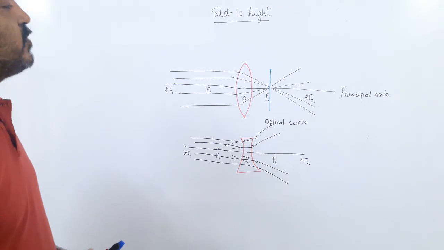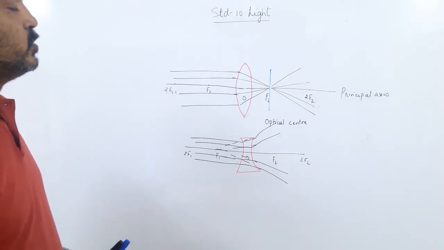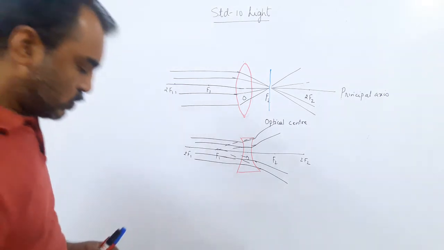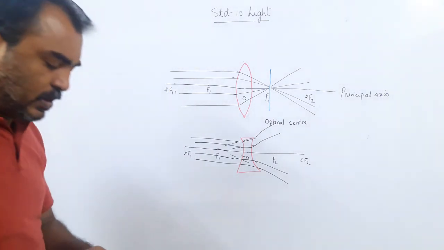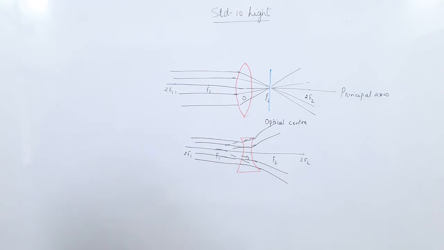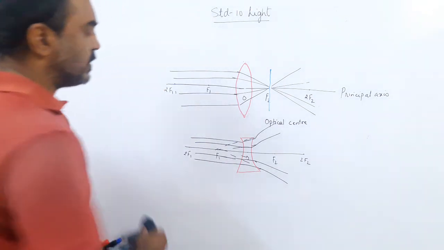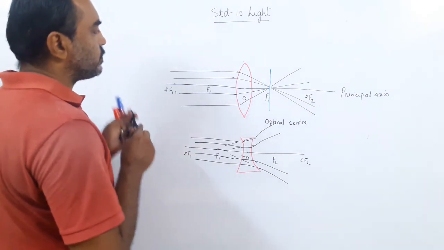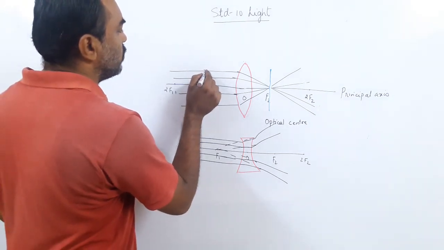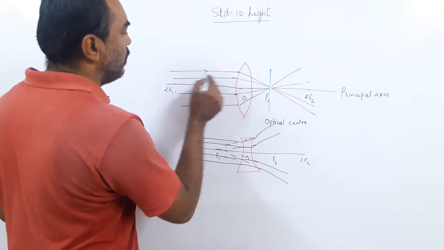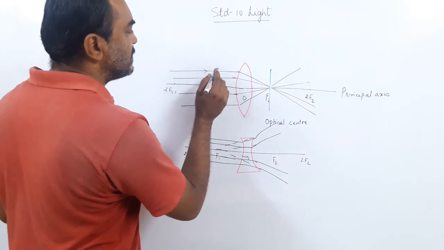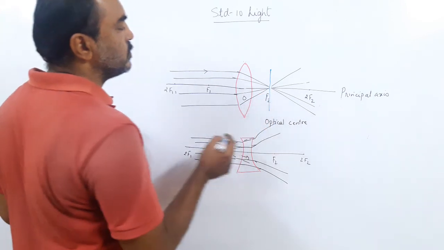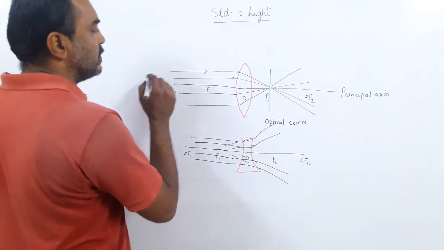Now the next part we have to do is the rules. To understand the images, we have to understand the rules. I hope you do remember what the rules were in the mirror. The same kind of rules apply to the lens. A ray parallel to the principal axis after refraction passes through the focus. Rule number 1, okay? Remember this.